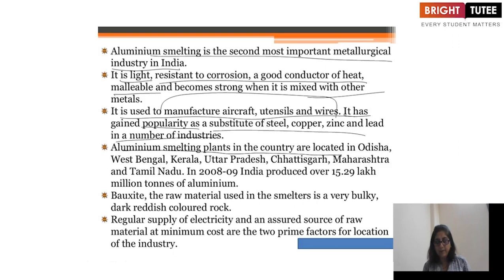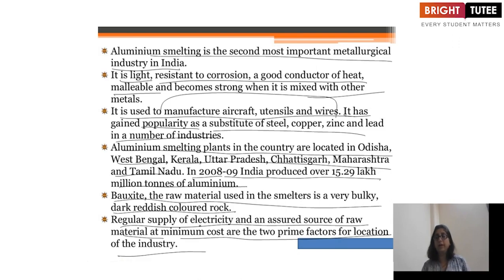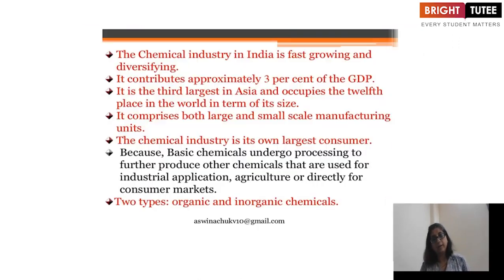Aluminium smelting plants in the country are located in Odisha, West Bengal, Kerala, Uttar Pradesh, Chhattisgarh, Maharashtra, and Tamil Nadu. In 2008-9, India produced over 15.29 lakh tons of aluminium. Bauxite, the raw material used in the smelter, is a very bulky, dark reddish colored rock. Regular supply of electricity and an assured source of raw material at minimum cost are the two prime factors of location of the industry. And now the chemical industry.